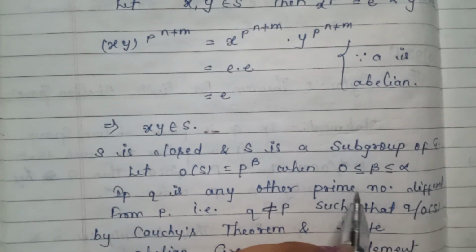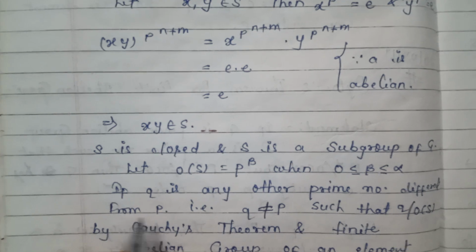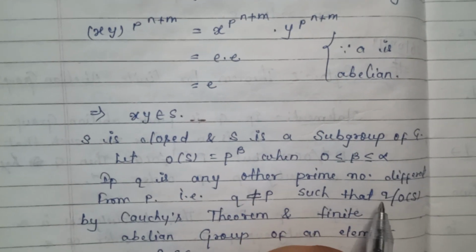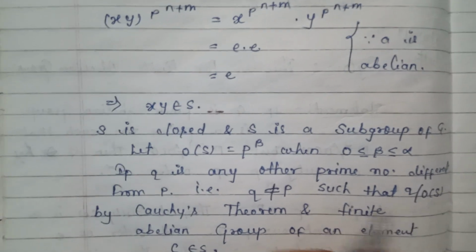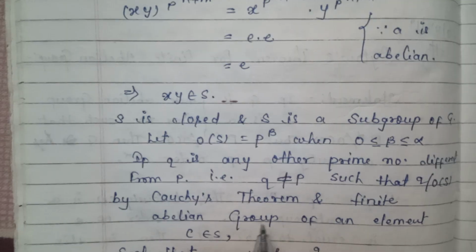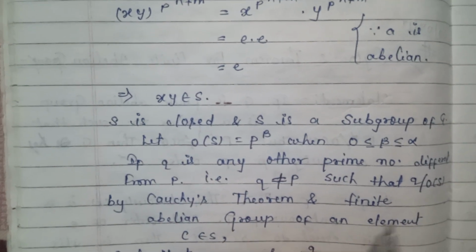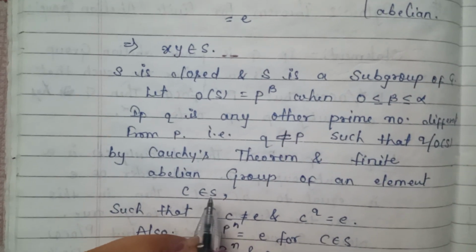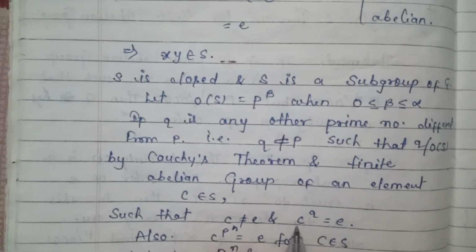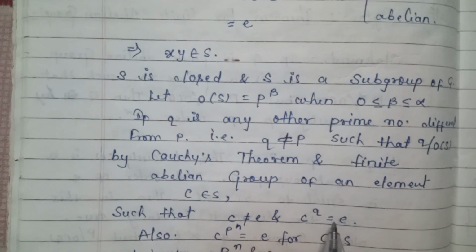If q is any other prime number different from p, that is q is not equal to p, such that q is a divisor of order of S, then by Cauchy's theorem for finite abelian group, there exists an element c belonging to S such that c is not equal to e and c to the power q is equal to e.